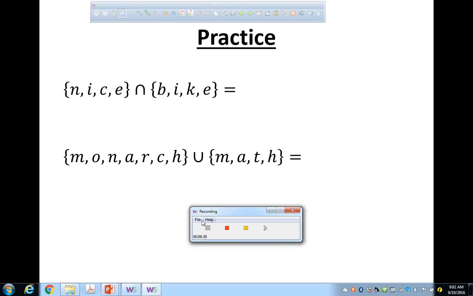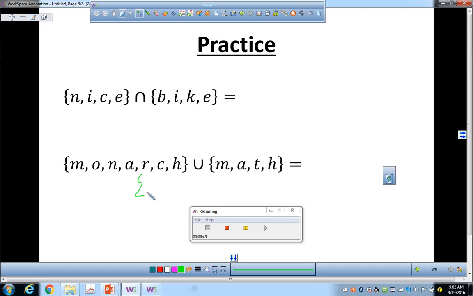Moving on. So, a lot of people didn't get that right. So, it's everything that is in either this set or is in this set. So you would include the M, because it's in both sets. So you include that. You don't exclude it if it's in both sets. So all the letters in Monarch, plus what else?